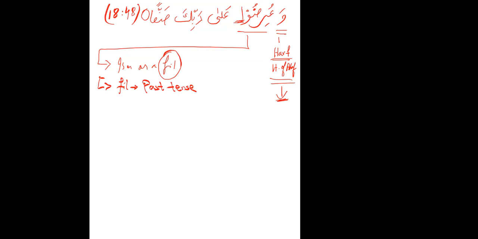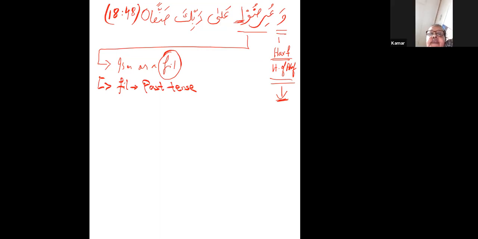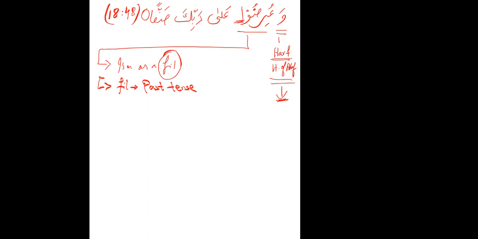Active or passive? Passive, because of the u sound, naibul fa'il. Okay, what version is it?